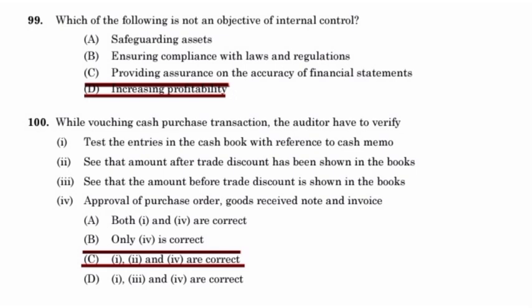See that the amount after trade discount has been shown in the books. Approval of purchase order, goods received note and invoice.